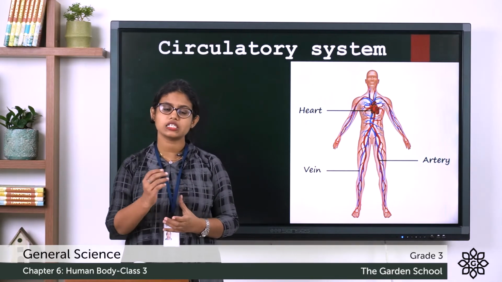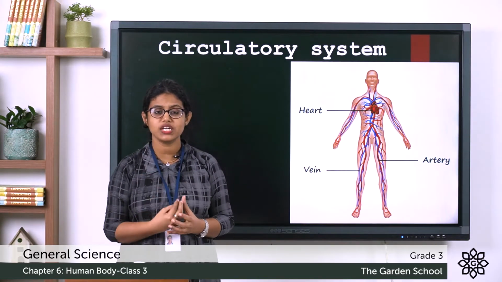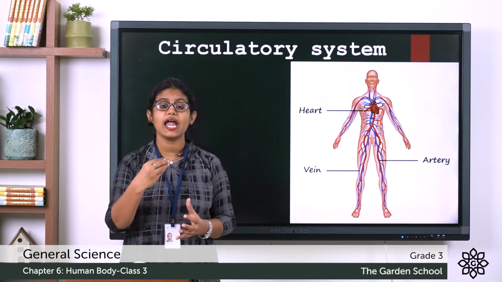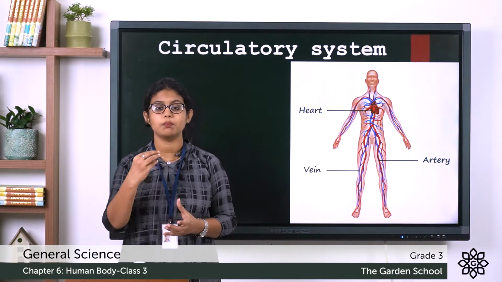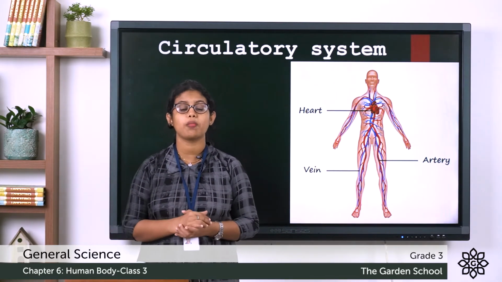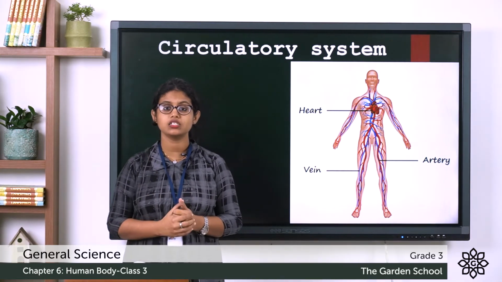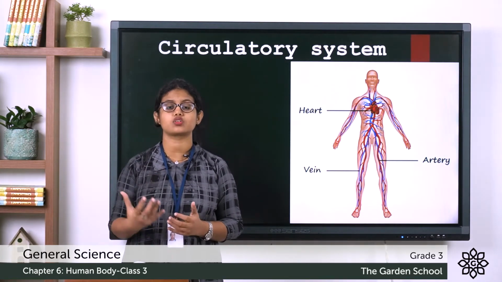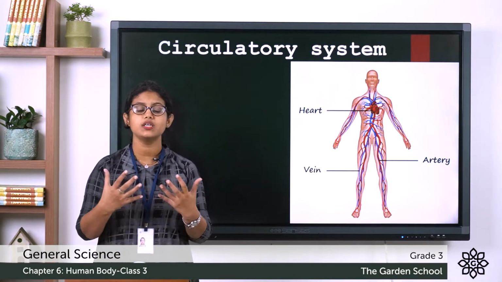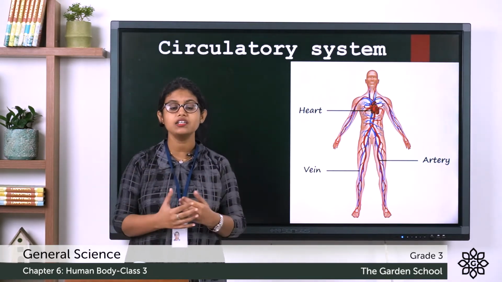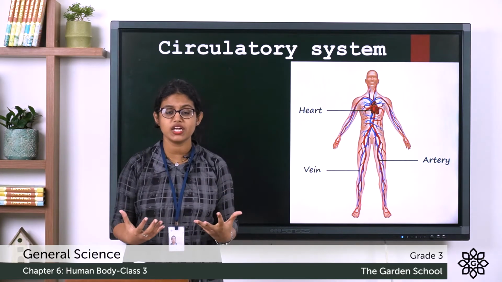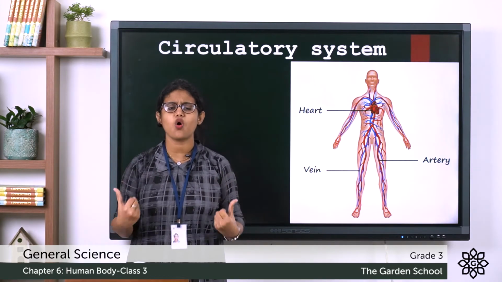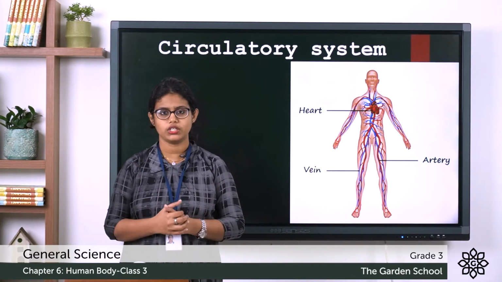In the last class we learnt that the nutrients from the digested food enter the blood and the blood supplies it to all parts of the body. Then we learned the oxygen enters the blood and blood supplies oxygen to all parts of the body. So it is the blood that circulates nutrients and oxygen to all parts of our body.